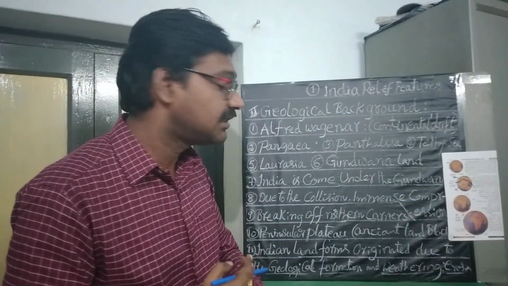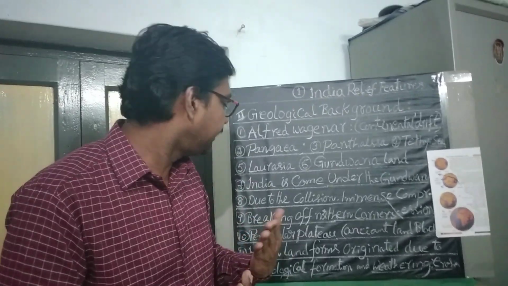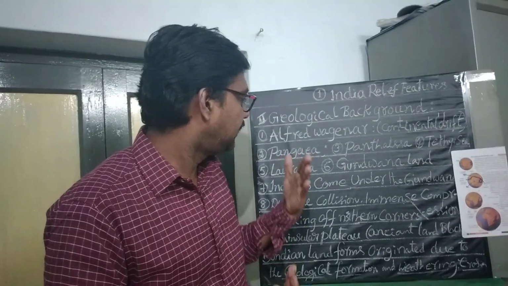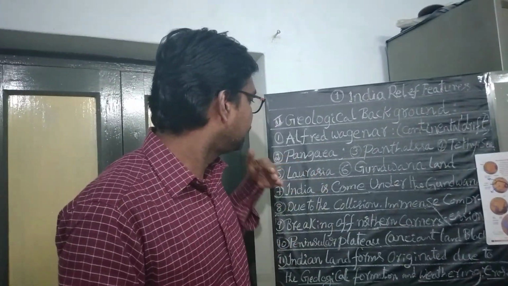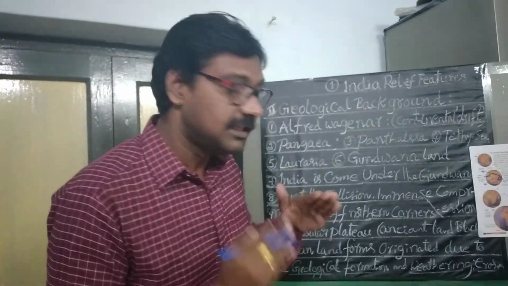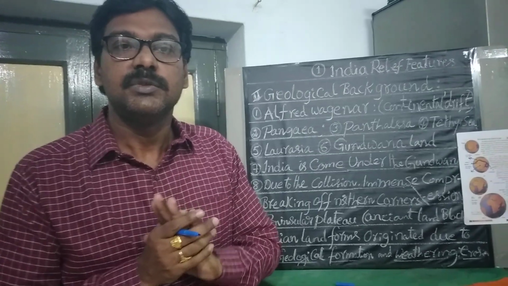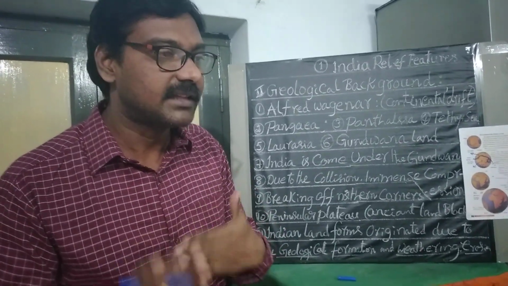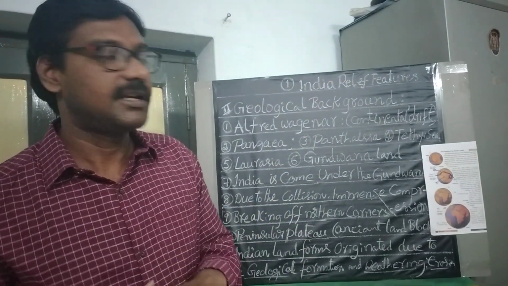Continents were formed due to collision. A single supercontinent was separated into two continents. Then these two continents again split into pieces. Like that, the present form of the continents was formed.